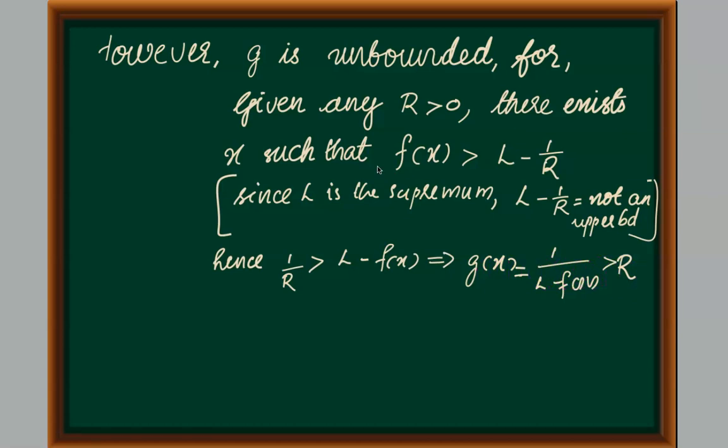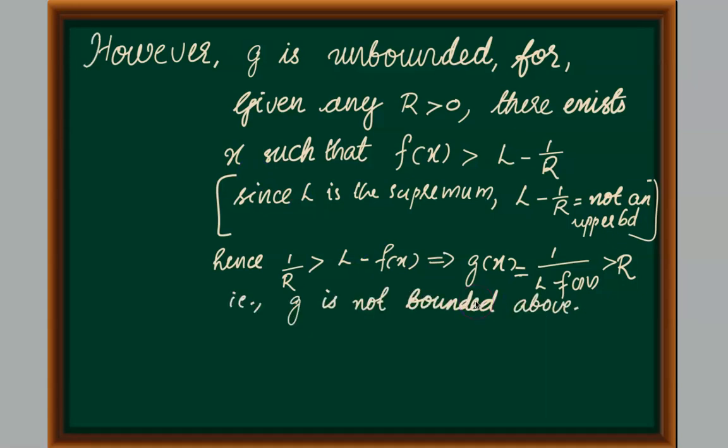Thus, we have proved that if we take any real number r greater than 0, there will exist a point x such that g of x is greater than that real number. Such an x exists even if r is very large. So, this means that g is not bounded above.